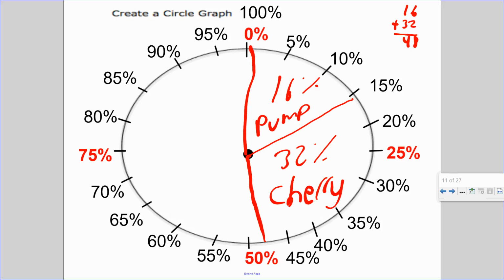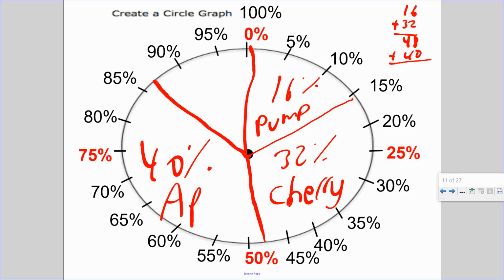40% more chose apple. Do I put a marking at 40? No, 40% of this. So right now we're at 48%. 40% more is 88%, which goes right here. So 40% chose apple.